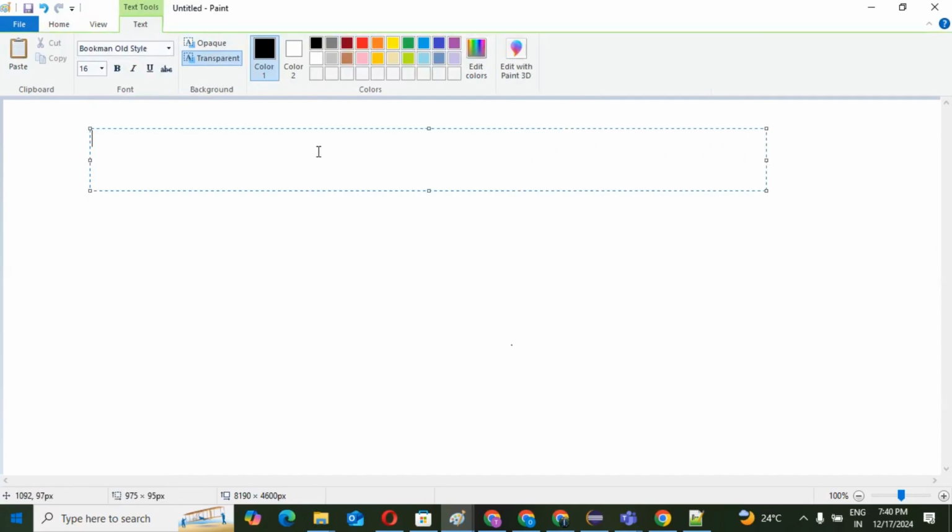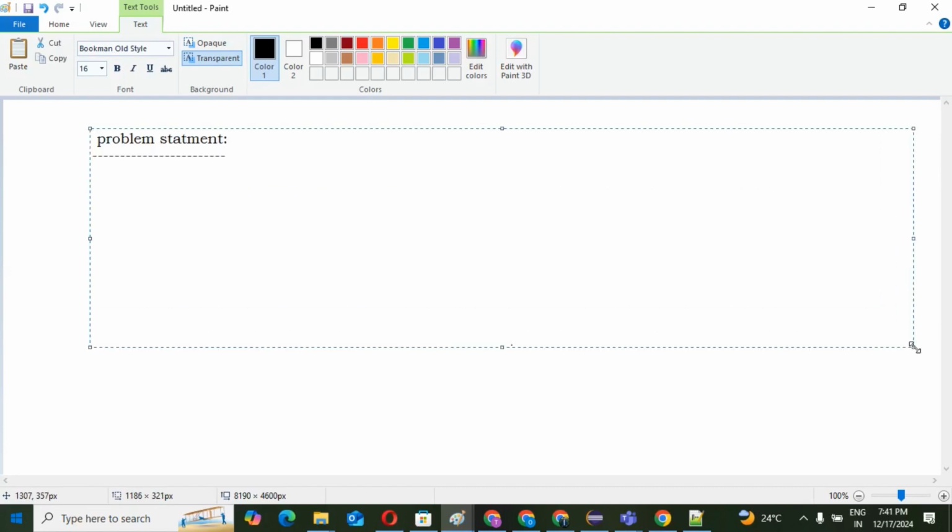What is our question? The problem statement. We need to find the numbers which have an even number of digits in our array, correct?